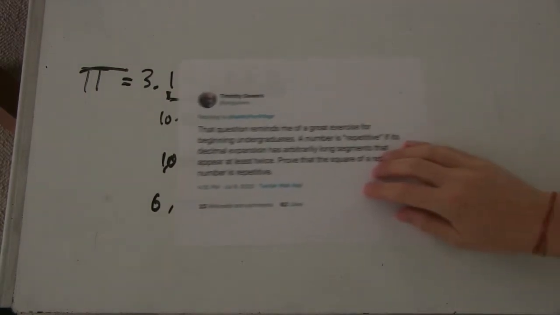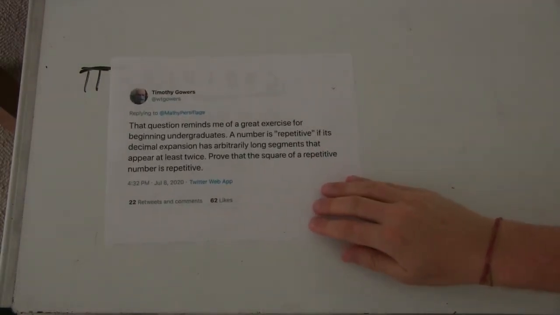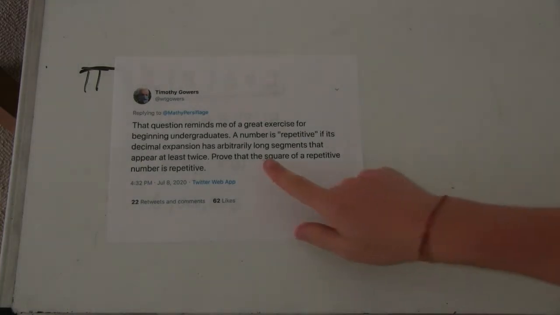Okay, so having shown that pi is repetitive, you said now maybe this might be actually something that appears to be quite a difficult question, but maybe actually turns out to be easy. Prove the square of a repetitive number is repetitive. So what's your hypothesis now?